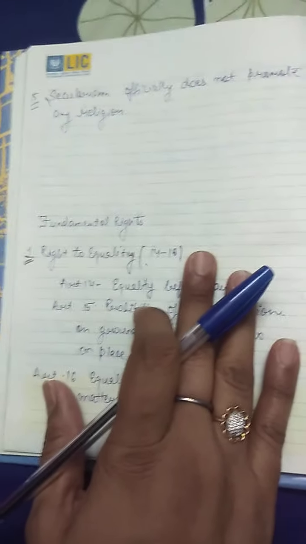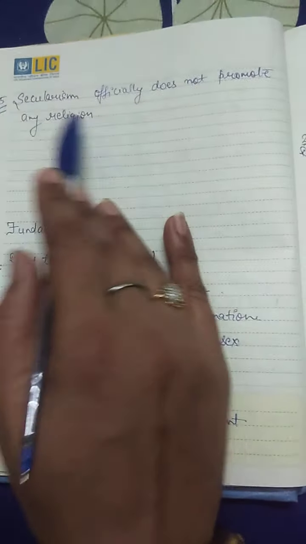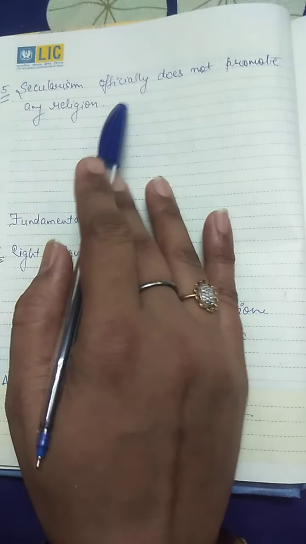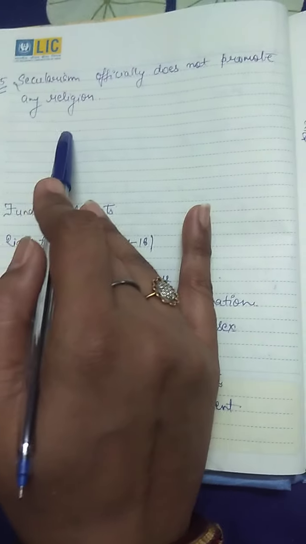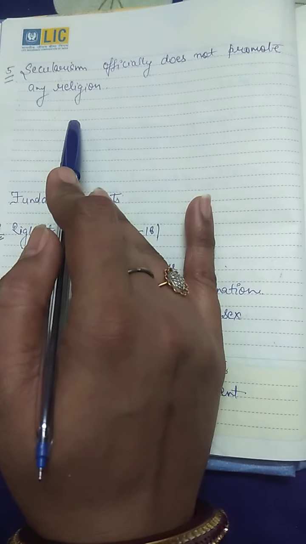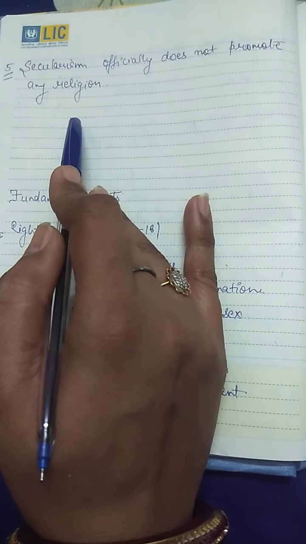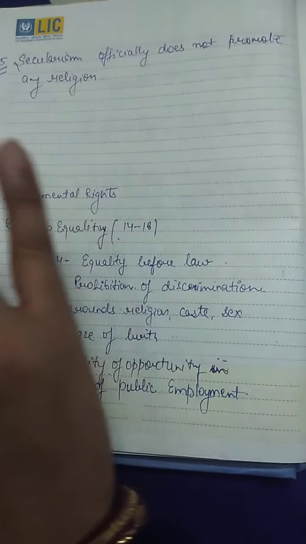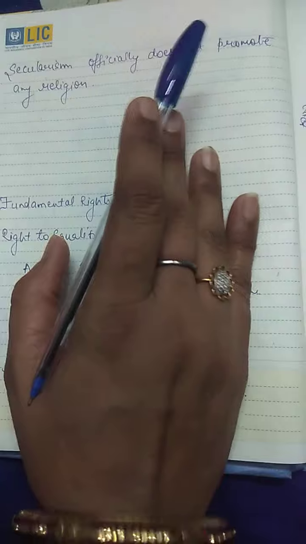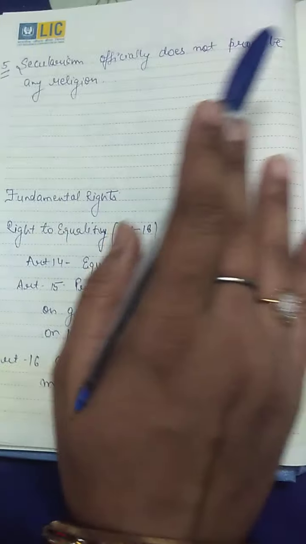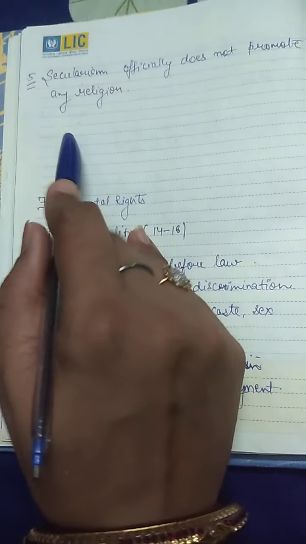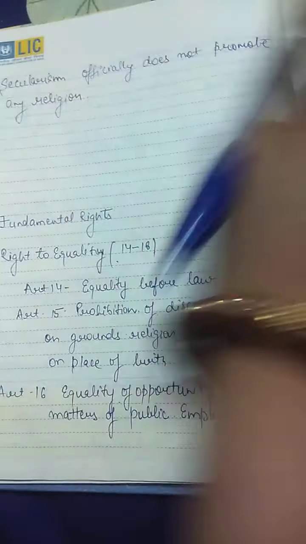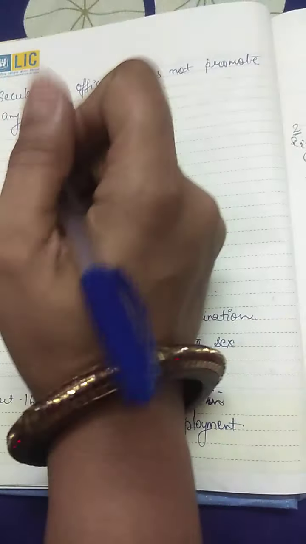The next feature I would like to discuss is secularism. Secularism officially does not promote any religion. This means that in India we have a secular state. Any Indian can follow any religion. There is no restriction to follow any religion.